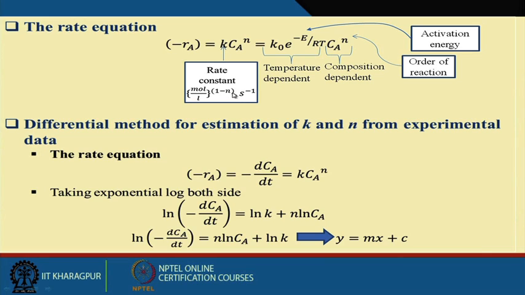The unit of k depends on the order of reaction. As the order of reaction changes, the unit also changes. For example, if it is a zero order reaction, then the unit is moles per liter per second. If it is a first order reaction, then the unit is second inverse. If the order of reaction is 2, then the unit is mole per liter inverse into second inverse. So the unit of k depends on the order of reaction. This is very important.